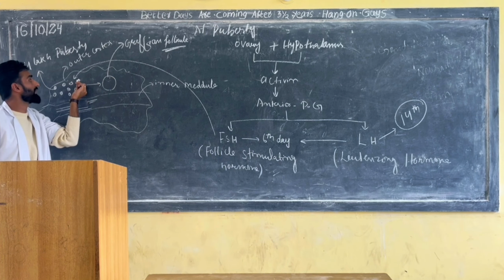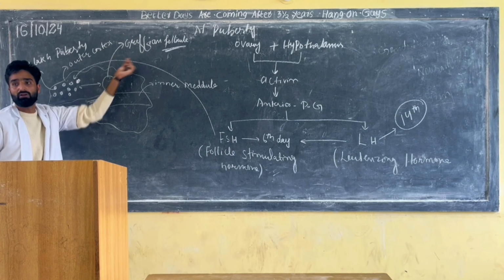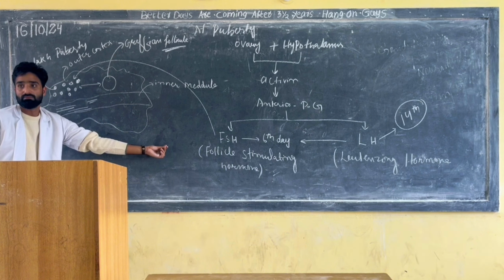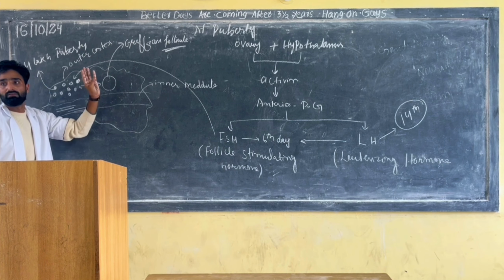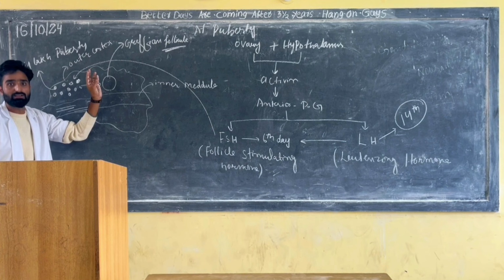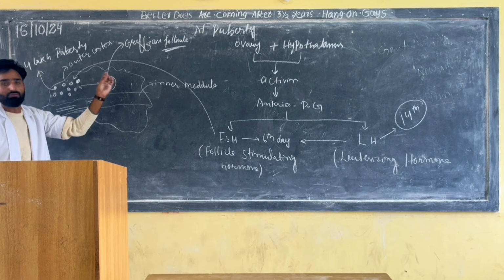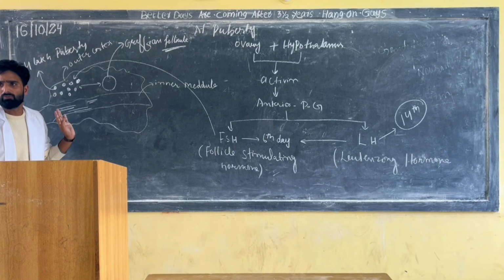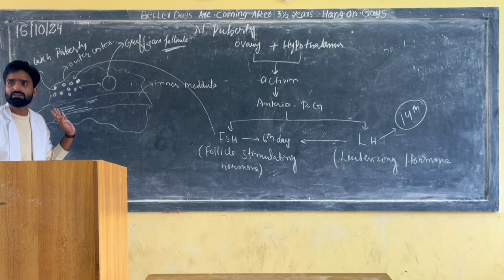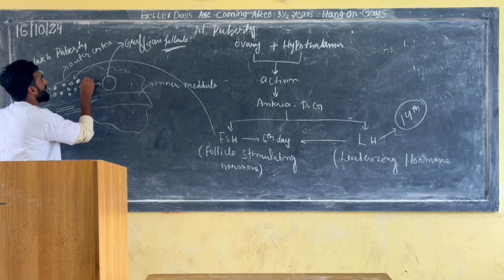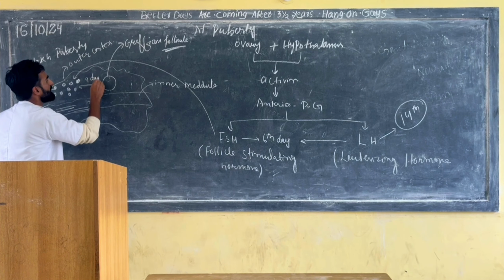So I can say this immature follicle is changed into Graafian follicle due to the presence of FSH. How much time did it take? Count: 6th day, 7th day, 8th day, 9th, 10th, 11th, 12th, 13th, 14th. Yes or no? I can say almost 8 and a half to 9 days. So it takes 9 days.